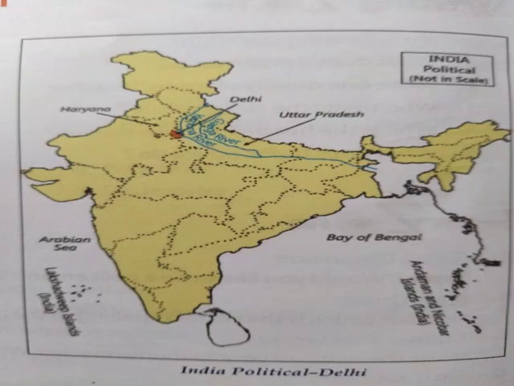The climate of Delhi is continental as it has very hot summers and cold winters. Rains are caused by southwest monsoons between July to September and in December and January by the temperate cyclones.